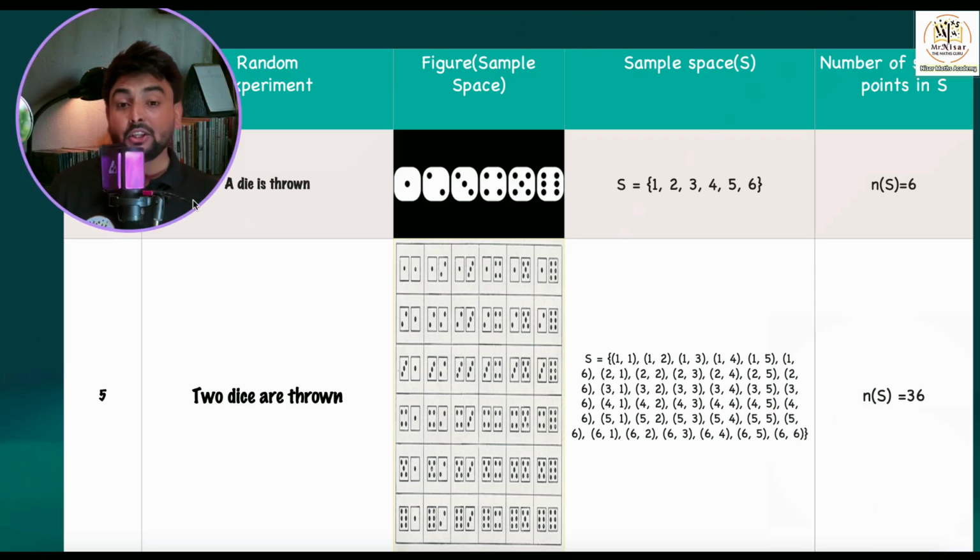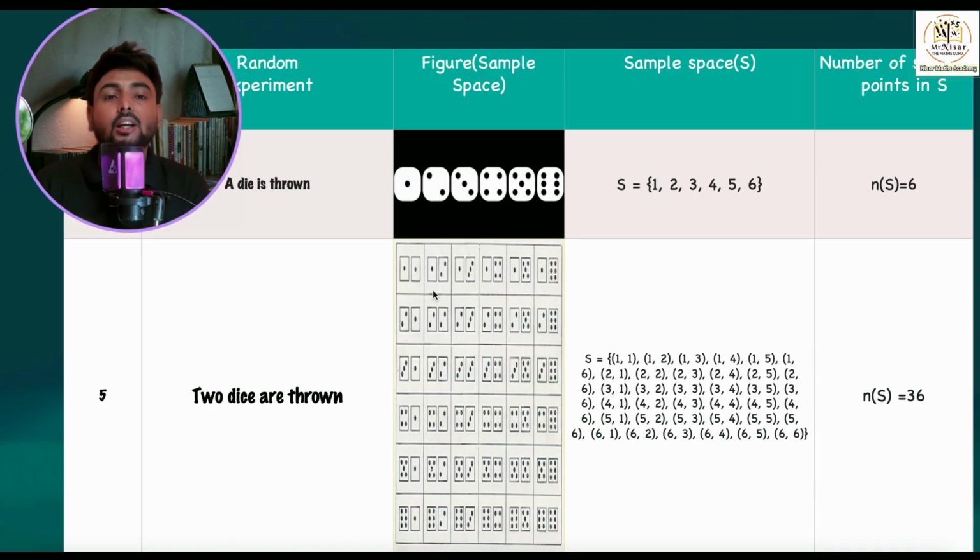Then the second very, very important part is when 2 dice are thrown. I have just made an image so that you can understand what the sample space will be when 2 dice are thrown. You imagine you have 1 die in one hand and 1 die in another hand, and together you have thrown the dice. Then what are the possible outcomes? You imagine, children, what can come? On the first die 1 can come, on the second die also 1 can come.